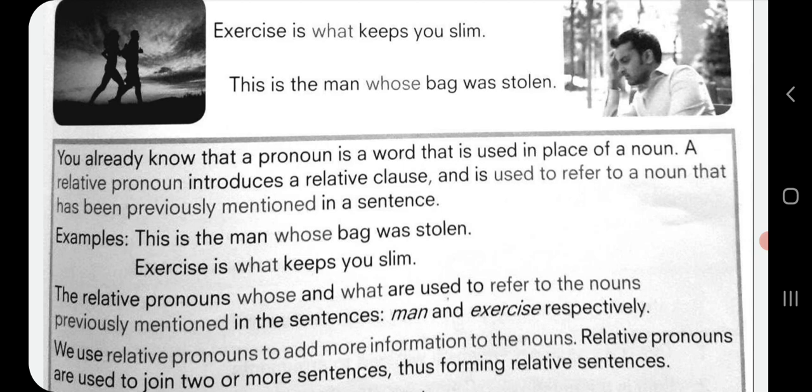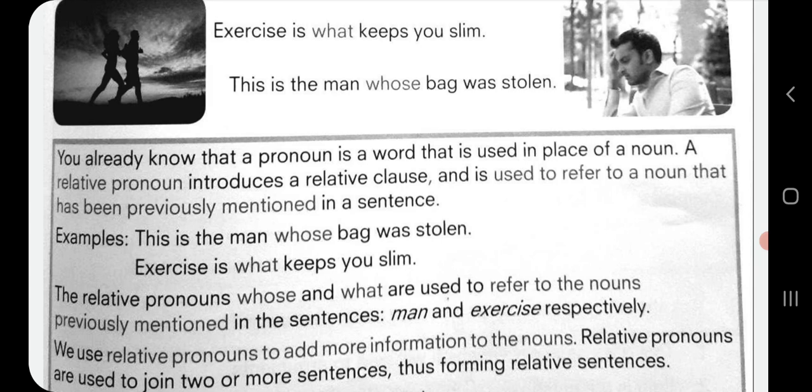You already know that a pronoun is a word that is used in place of a noun. So students, what is a pronoun? It is the word which is used in place of a noun. A relative pronoun introduces a relative clause and is used to refer to a noun that has been previously mentioned in a sentence. So when do we use a relative pronoun? When the sentence already has a noun, and we have to refer to the noun again, then instead of using the noun again, we use its pronoun form.